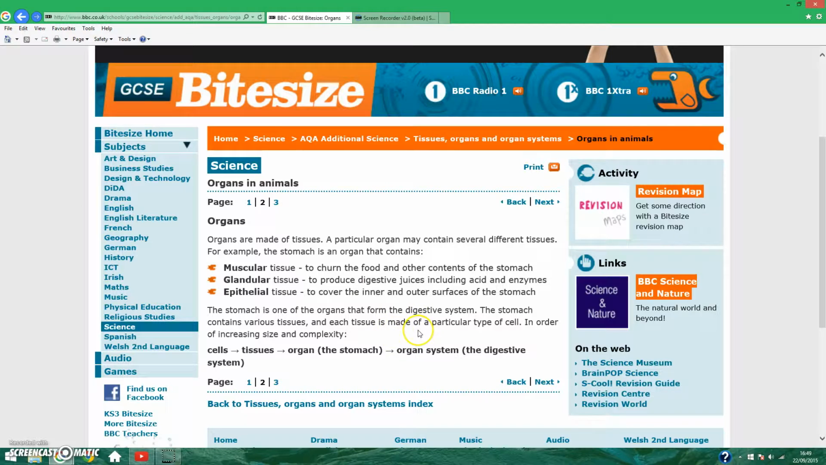So the stomach is an organ, and the digestive system is an organ system. The stomach is one of the organs that form the digestive system. The stomach contains various tissues, and each tissue is made up of a particular type of cell, in order of increasing size and complexity. Cells turn into tissues, turn into organs, turn into organ systems. So I would take note of that for sure.